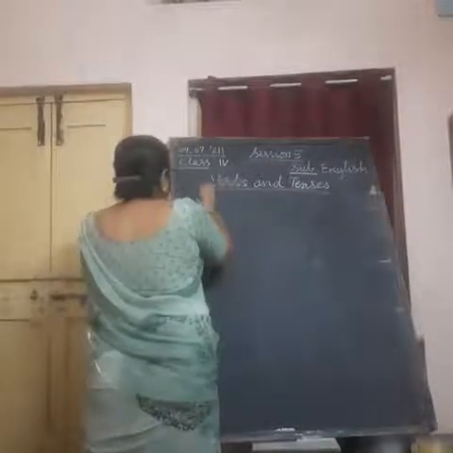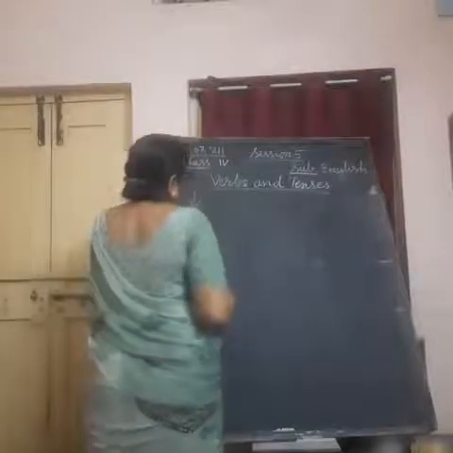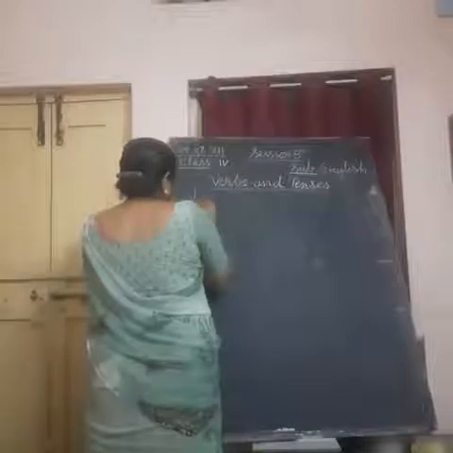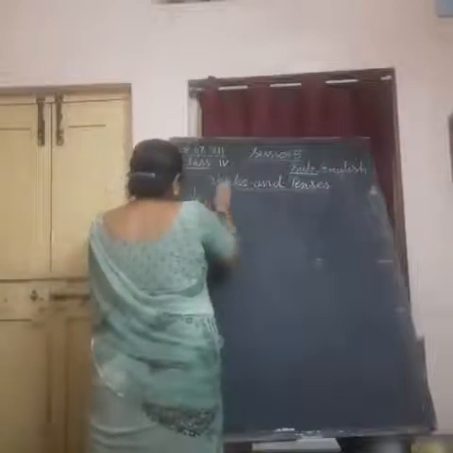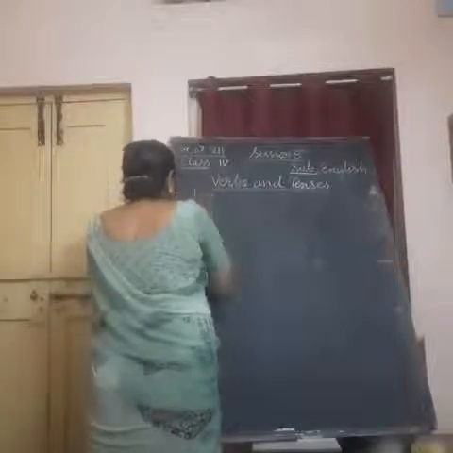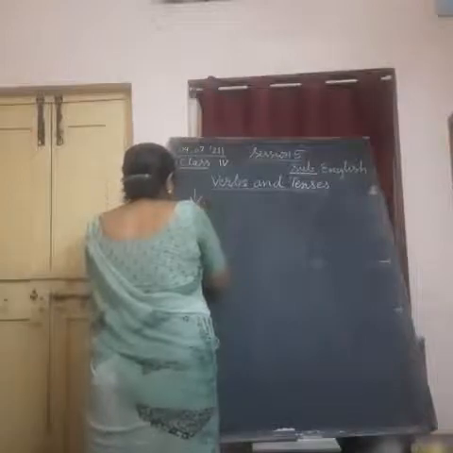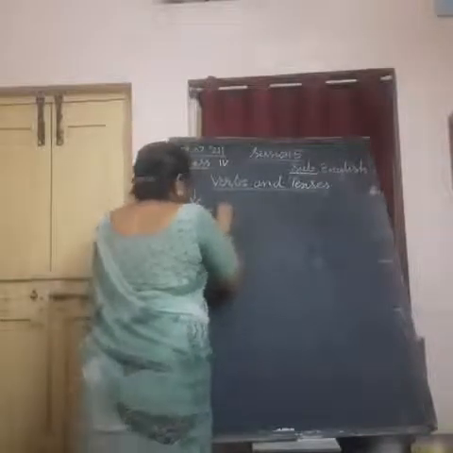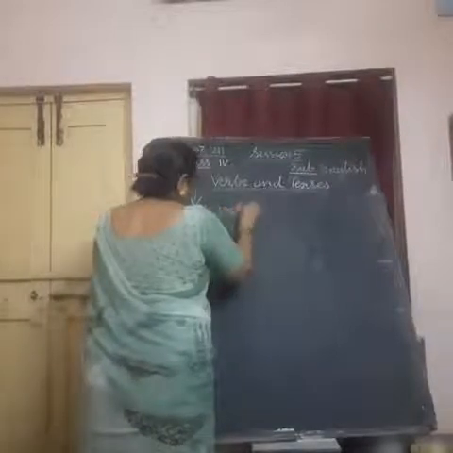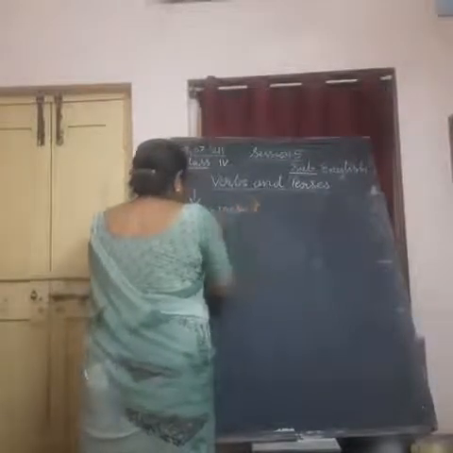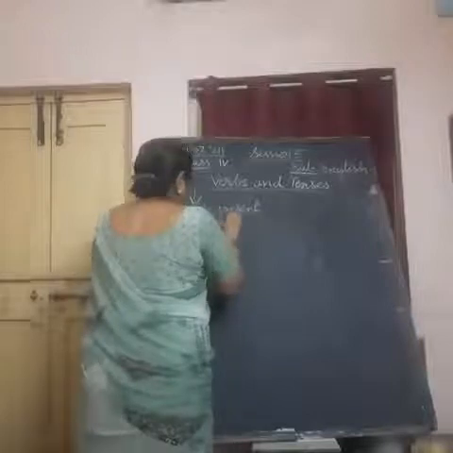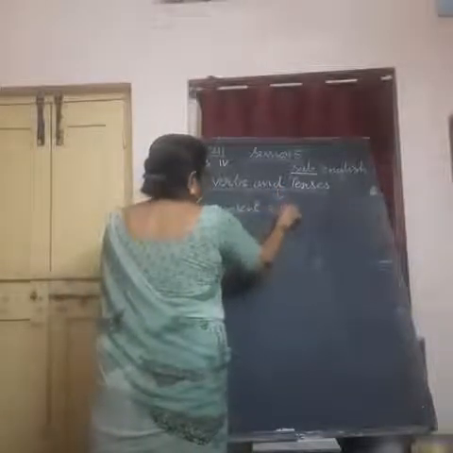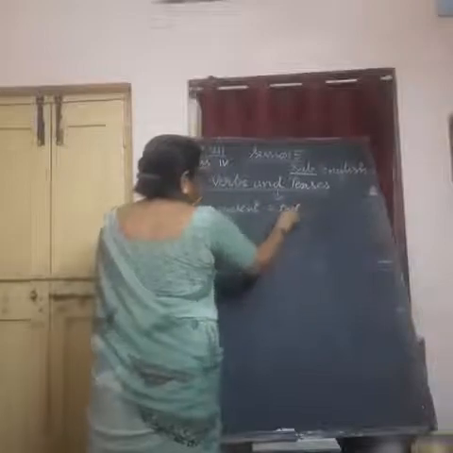So, we are taking three categories. First, simple present tense. I don't need to say present tense completely every time. The second category is simple past tense.